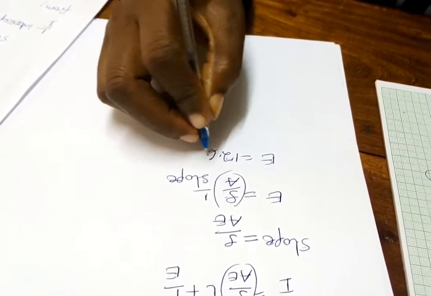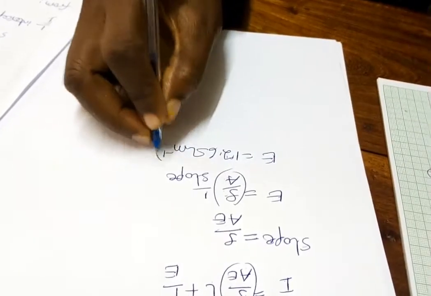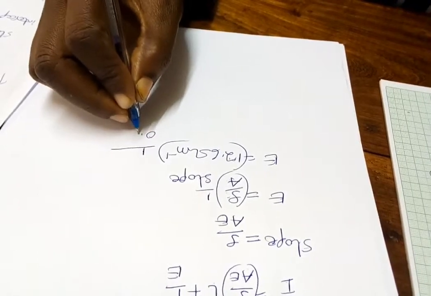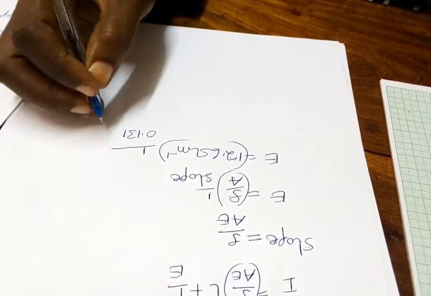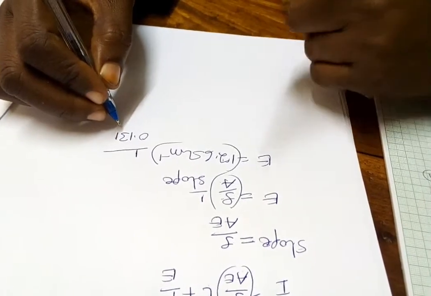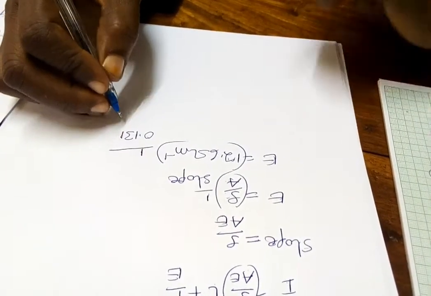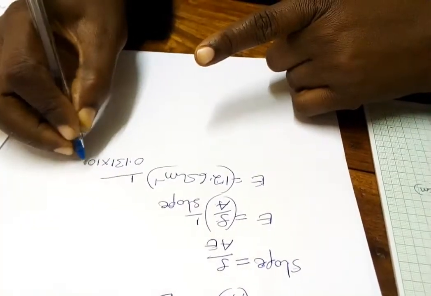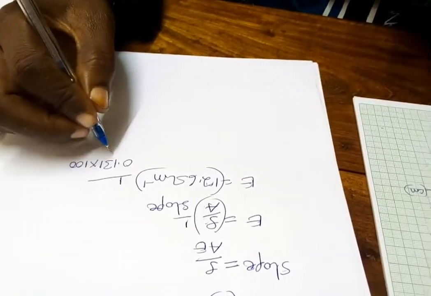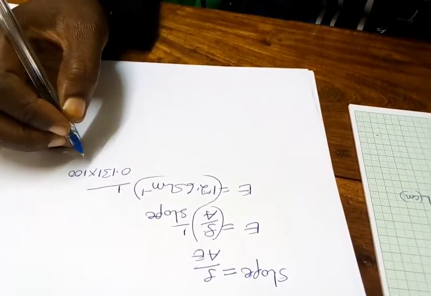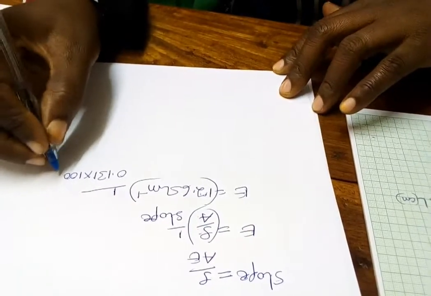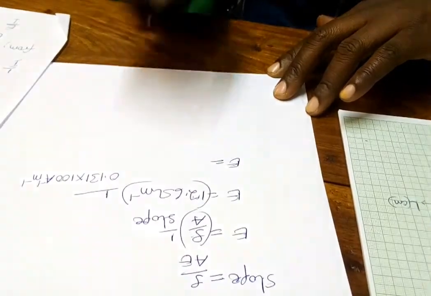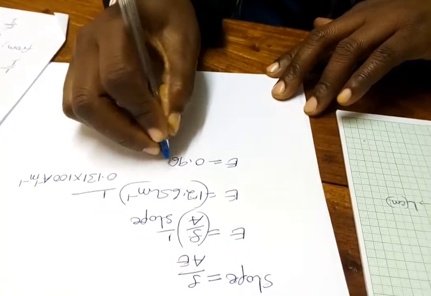This is ohms per meter multiplied by 1 over slope. The slope is equal to 0.131. Remember, it was per ampere per centimeter, so you need to change it into meter. You need to multiply this by 100 to get per ampere per meter. So the e.m.f of a cell is 0.960 volts by using your calculator.